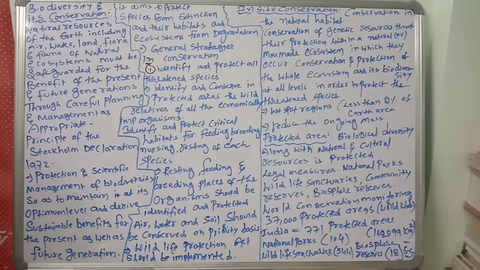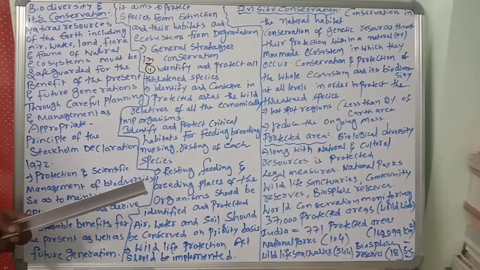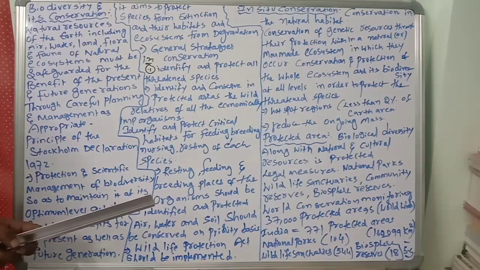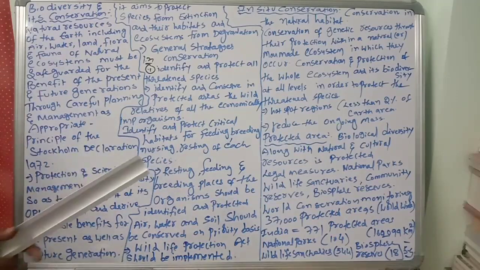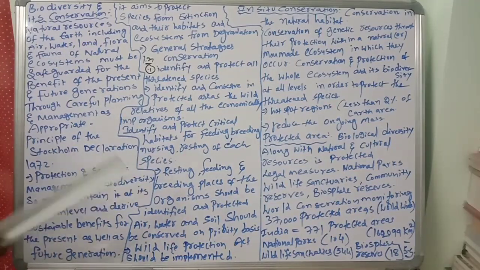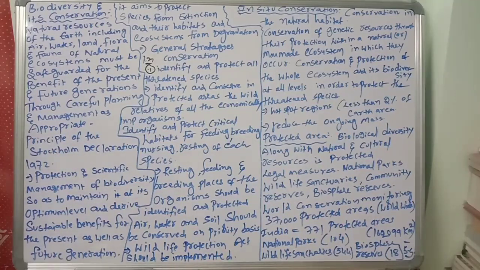Why should we protect the habitats? Because so many species are there, especially for feeding, for breeding, for nursing, for resting of each species in the habitat. That's why we should protect. Next, the resting, feeding and breeding places of the organism, where they will rest, where they will eat, where they will breed, should be identified and protected.